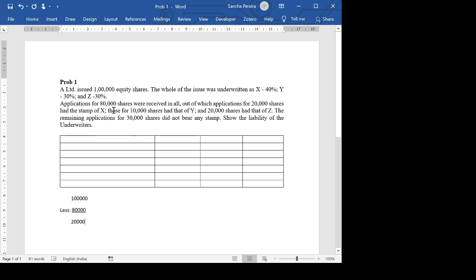Out of 1 lakh, 80,000 applications were received. Now, when we say applications were received, from whom? The general public. And this 80,000 has marked as well as unmarked. Marked are the ones that are received through underwriters. Unmarked are the ones that are received by the company directly. So at the end, the underwriters will be responsible only for 20,000 shares. So now we are going to prepare a statement to see how this 20,000 is going to be divided. Who has to take up what? There are 3 underwriters. Are they going to take it up equally, or in what ratio are they going to take it up?